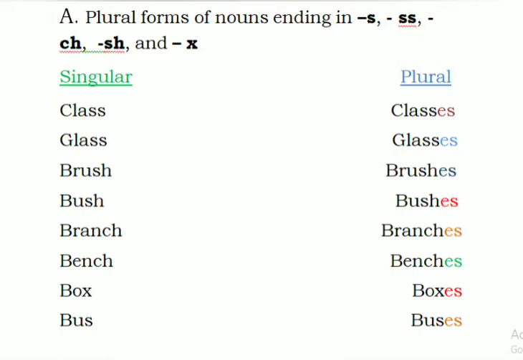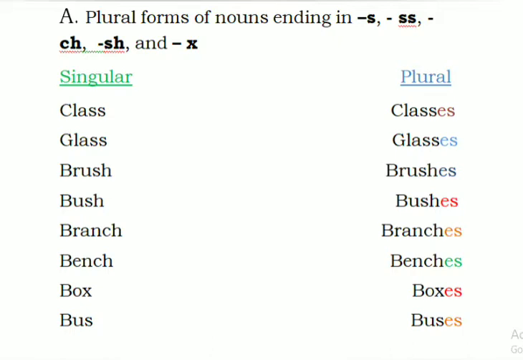Plural form of nouns ending in -s or -ss, -ch, -sh and -x. That means these are the last letters of the nouns. So let us read. Singular, class. Plural is classes. See, in the word class there is double s, so in the plural we add es after double s. Now come to the next one, glass. Again glass is ending with double s, so in plural we will add es after double s.